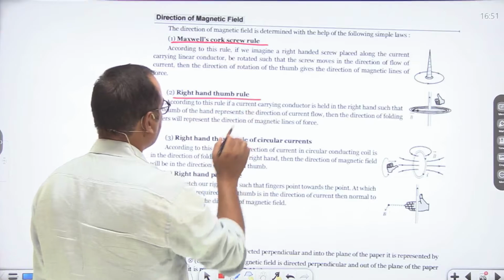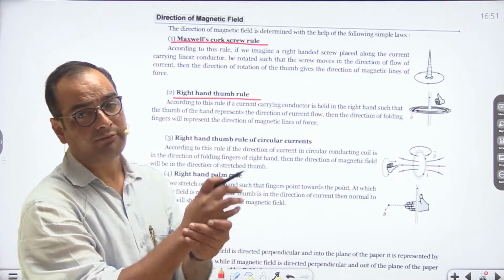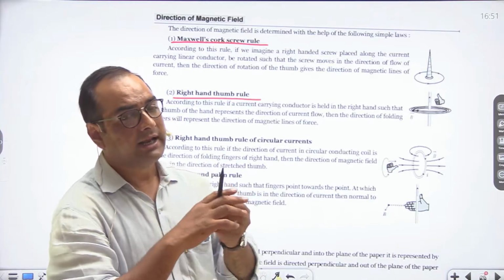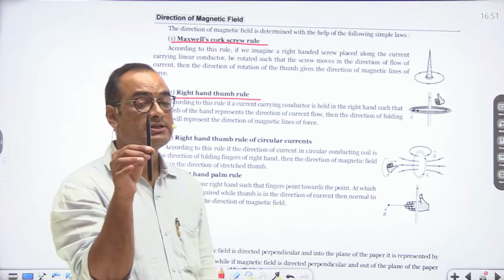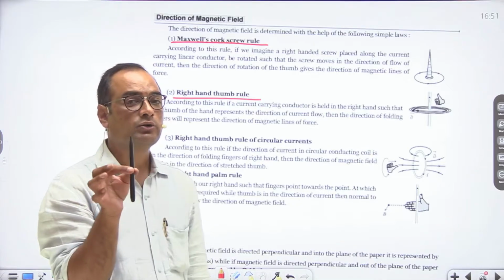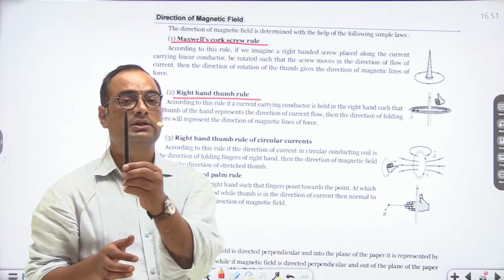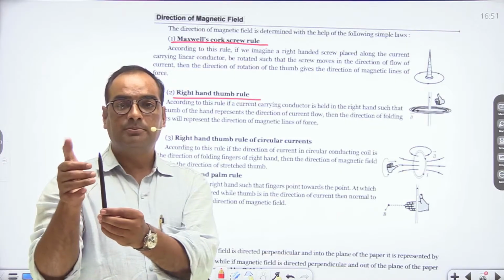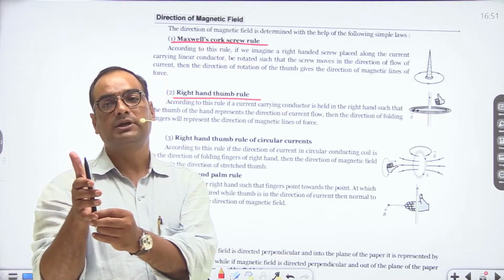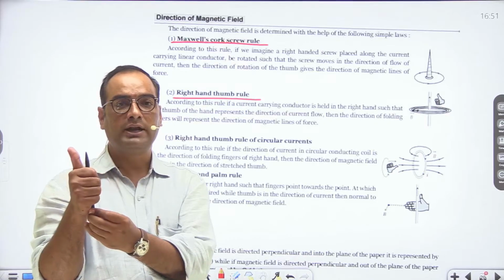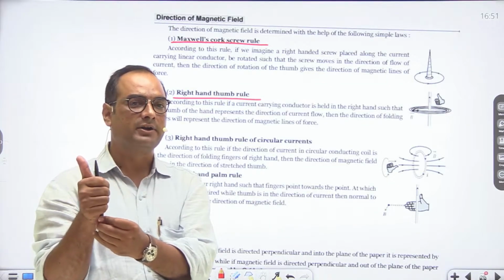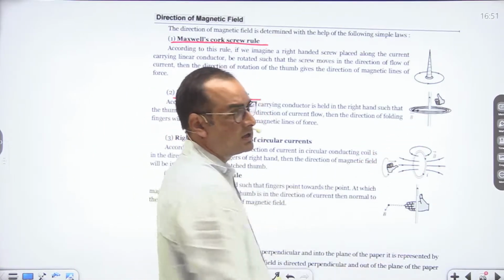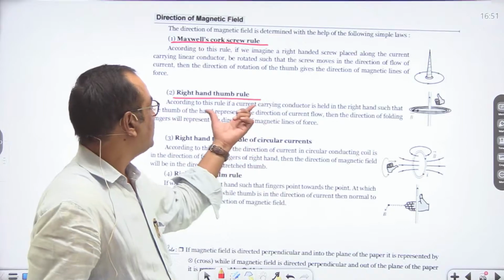Then the right hand thumb rule. The right hand thumb rule can be explained for two types of currents, one for linear and another for circular currents. Let us say this is a straight current carrying conductor. According to the right hand rule, hold this current carrying conductor in the right hand in such a way that the thumb gives the direction of electric current, then the folded fingers will give the direction of the magnetic field this way. So this is the right hand thumb rule.